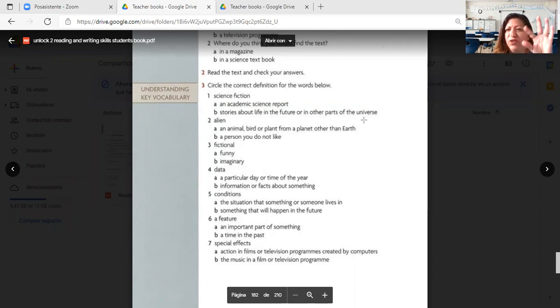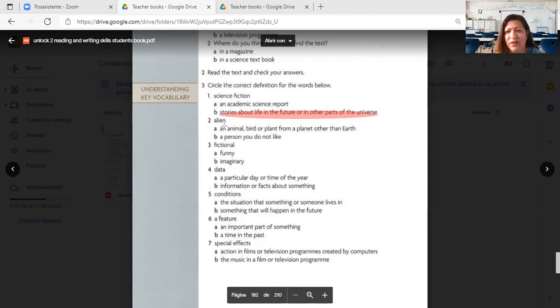When you watch science fiction movies, what do you see? Stories that you read from books. Excellent. I think you still remember, right? It says a story about life in the future or in other parts of the universe. These are stories from parts of the universe.